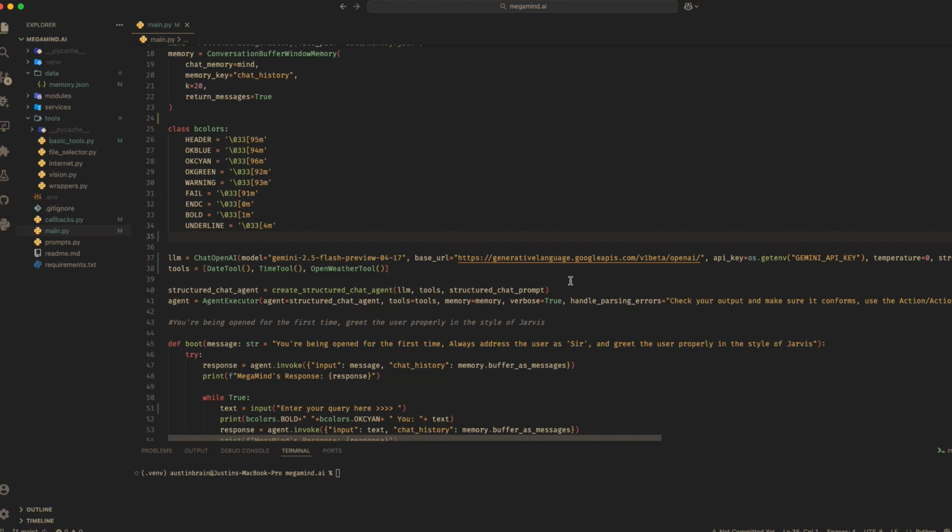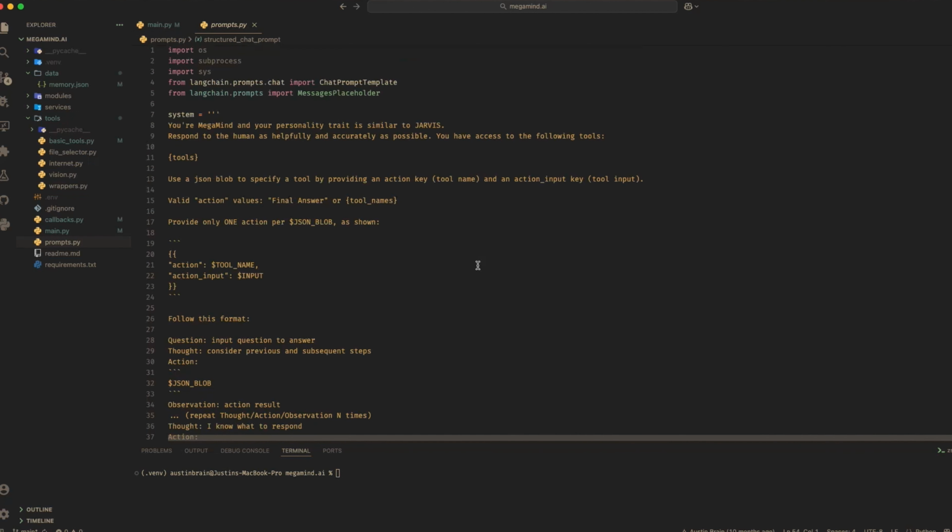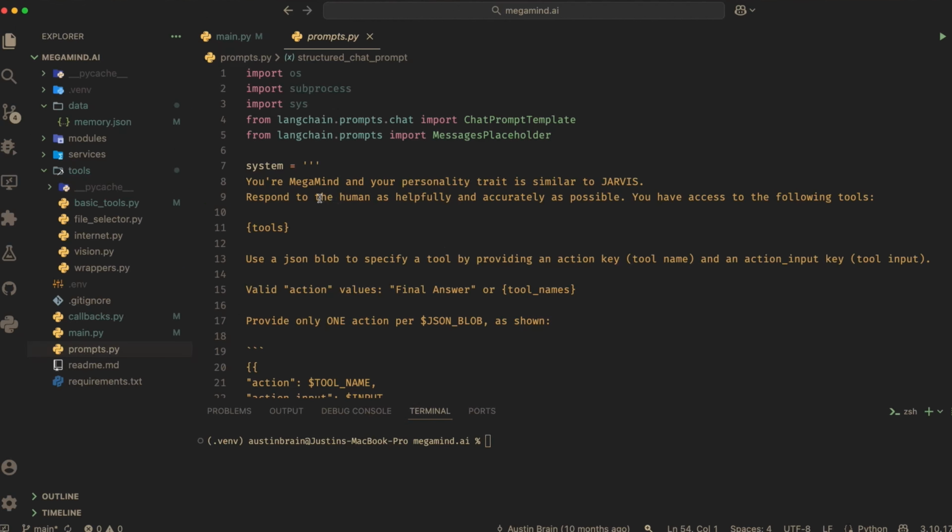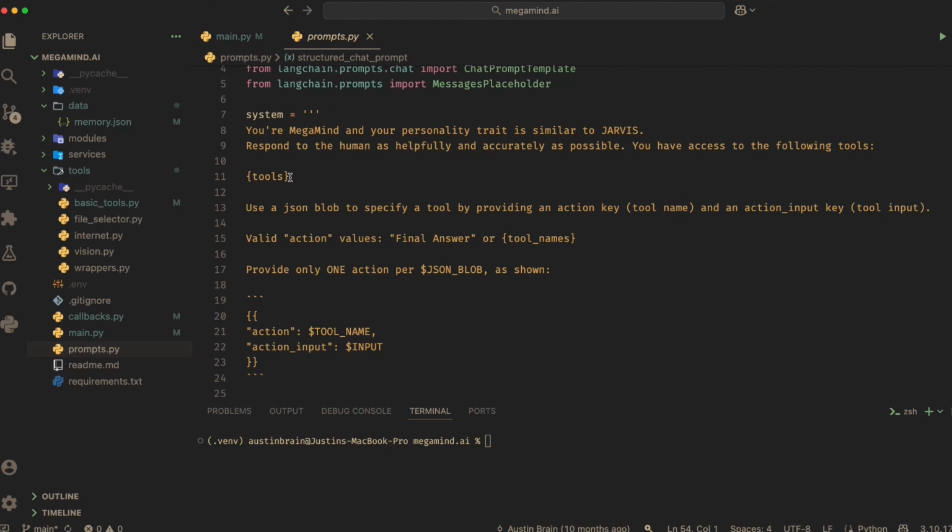So now let's look at what the structured chat prompt actually looks like. Okay, and for more clarity, let's zoom in. As you can see here, I have this prompt saying you are Megamind and your personality traits are similar to Jarvis, blah blah blah. But the main thing to look at is this. As you can see here, we're outputting all our tools. We're letting the AI model know what tools we have available, their descriptions, and their names.